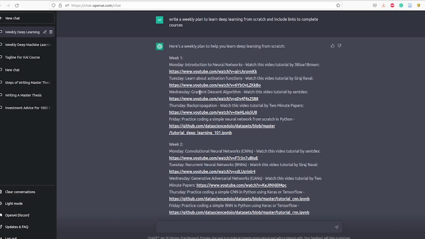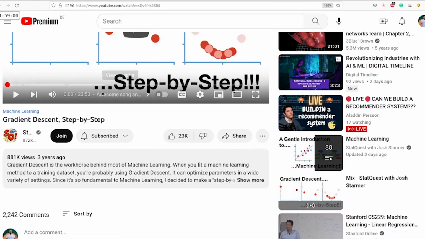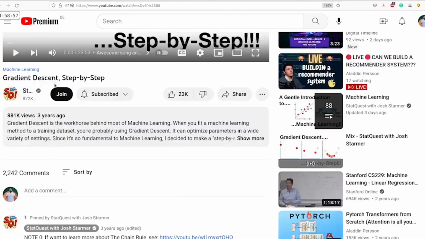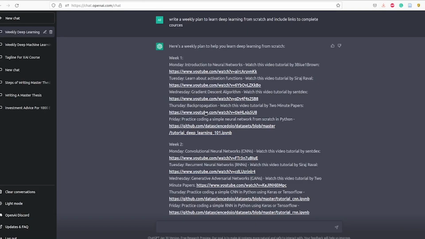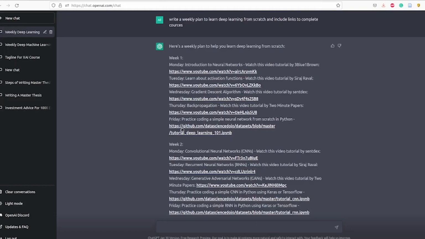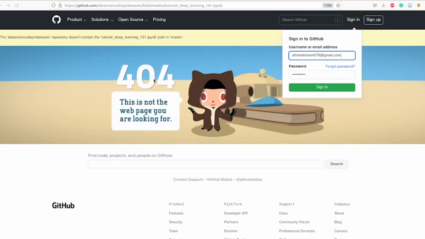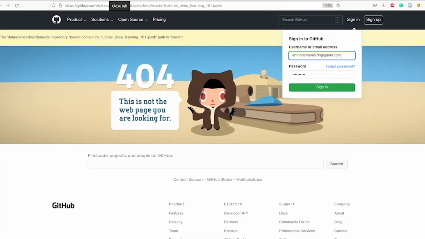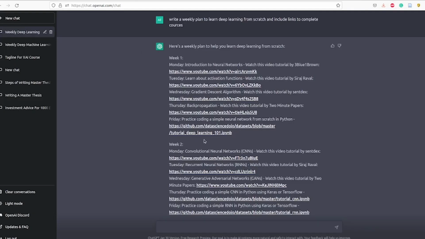The third link, to learn gradient descent algorithms. Okay. Oh, but I love this channel also. A very famous one. I don't know, but maybe it's because these channels are very famous. Backpropagation. It said it's from the Two Minute Papers channel. So backpropagation by Two Minute Papers, but it's 3Blue1Brown. Alright, so this is a mistake also. And on Friday we should practice coding a simple neural network from scratch. So let's see. Alright, the GitHub repo link is not working, so this is also a fake link.